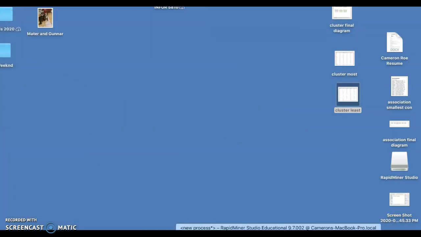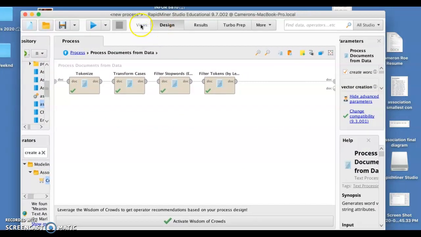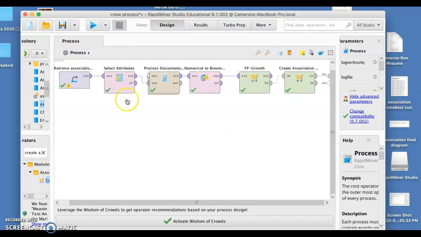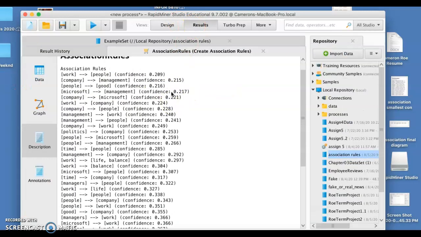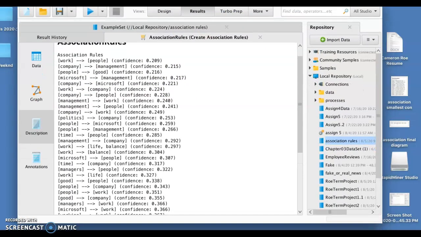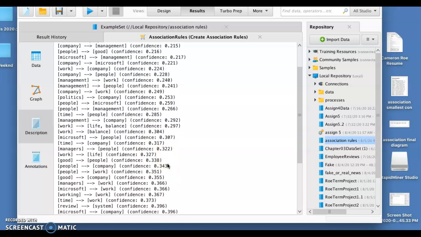I left up my association diagram because I felt those were going to be the best thing for me to look at. As you saw in my process document, my tokenize and all of that good stuff. And then my results down here for this bigger data set. I was able to see a lot more than what I saw with the smaller data set. I did a little over double of the data set that we had.